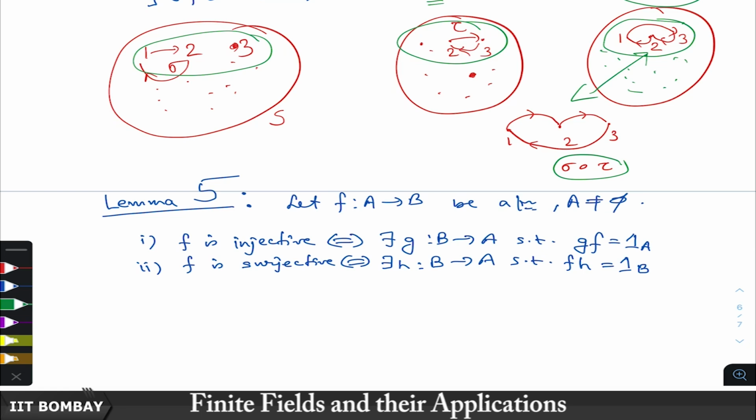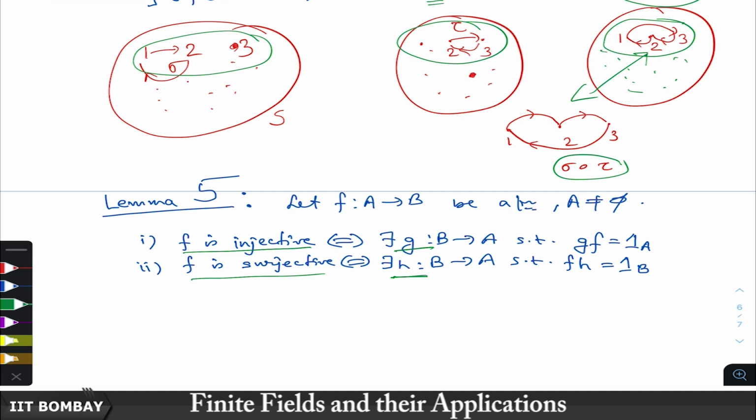Now, this is something that we have actually proved already, one part of it. If f is a map from A to B and A is not empty, then if f is injective, we have argued before that there is a left inverse g. Similarly, if f is surjective, then there is a right inverse h of f, left inverse g if it is one-to-one and right inverse h if it is onto.